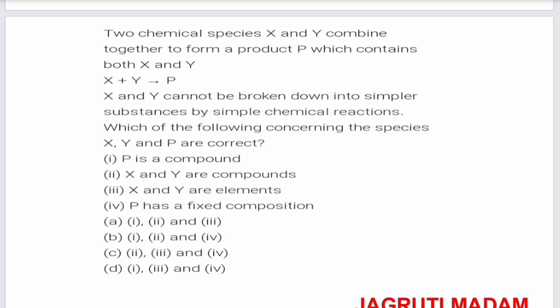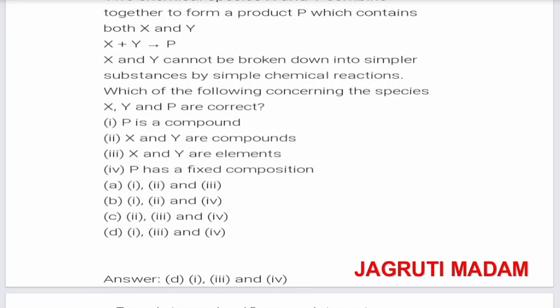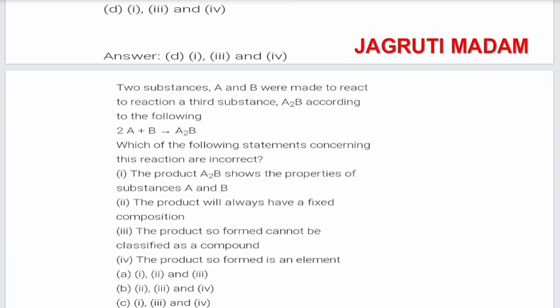1. P is a compound. 2. X and Y are compounds. 3. X and Y are elements. 4. P has a fixed composition. The options are A, 1, 2 and 3; B, 1, 2 and 4; C, 2, 3 and 4; D, 1, 3 and 4. The correct option is D, 1, 3 and 4.